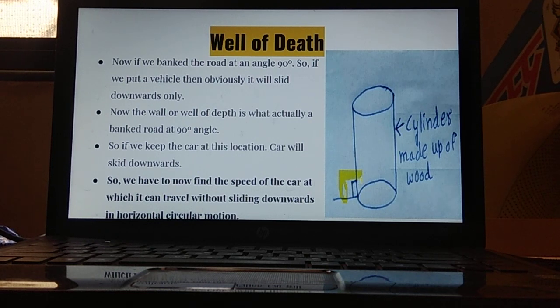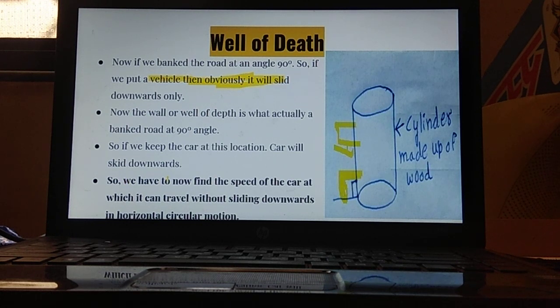It is a road banked at an angle of 90 degrees. So we'll see this slide now. If we bank the road at 90 degrees and put a vehicle on it, then obviously it will slide downwards. If we put any vehicle over here, or anywhere on the cylinder, naturally it will slide downwards. If we keep the car at any location, the car will slide downwards.